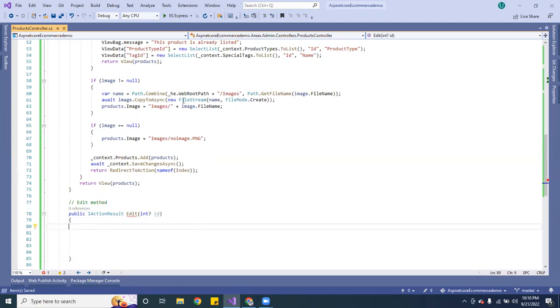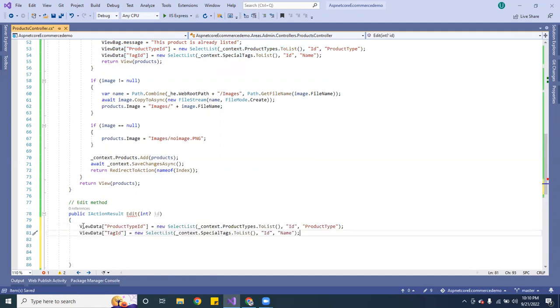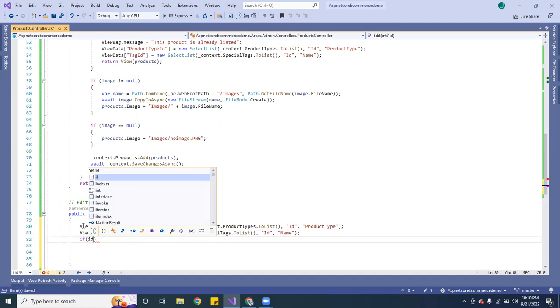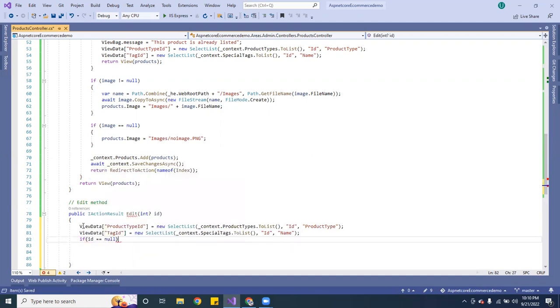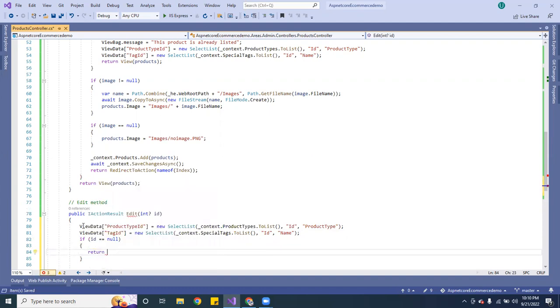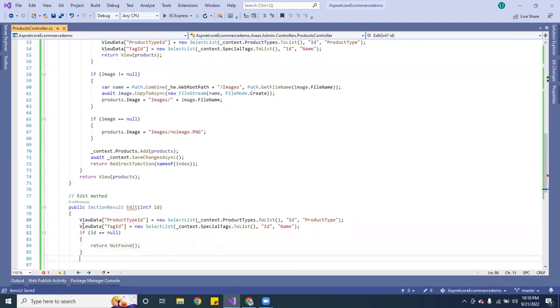Here I'm going to grab these two, because it's the same thing. We want to be able to pass it through, so we want to implement that. And then here, what I want to do is grab the ID and check if the ID is equal to null. If it's equal to null, I'm going to return not found. If it doesn't find anything, you want to go ahead and return that.